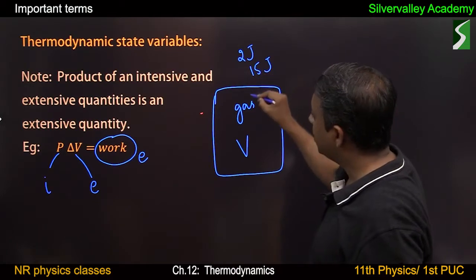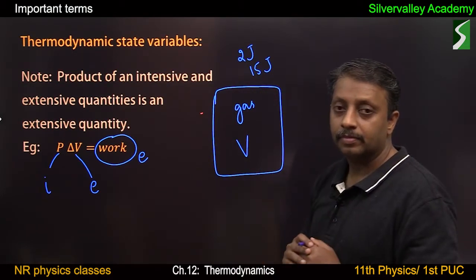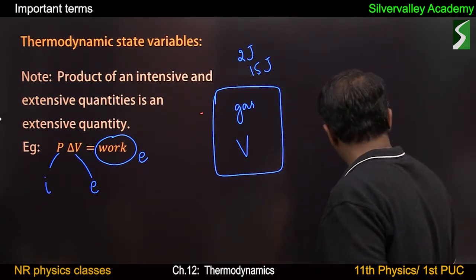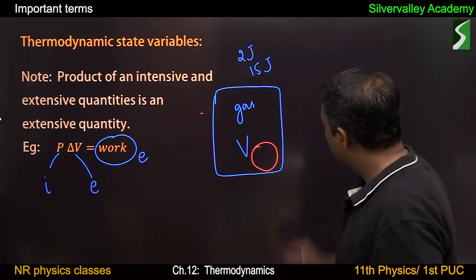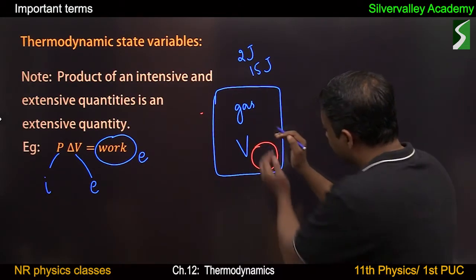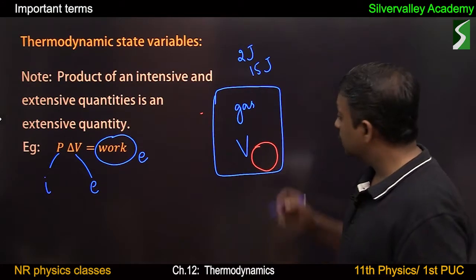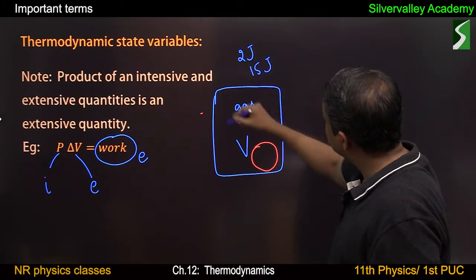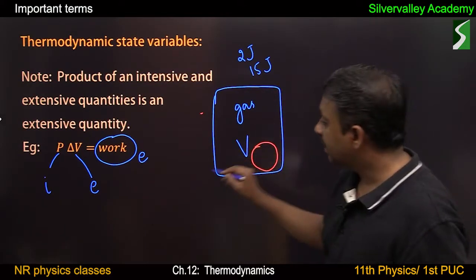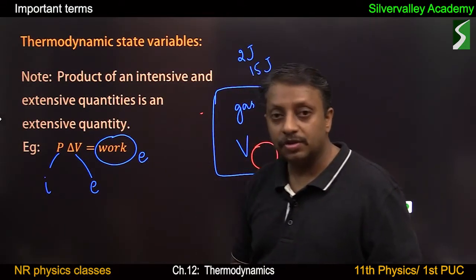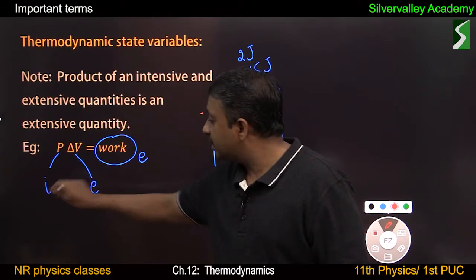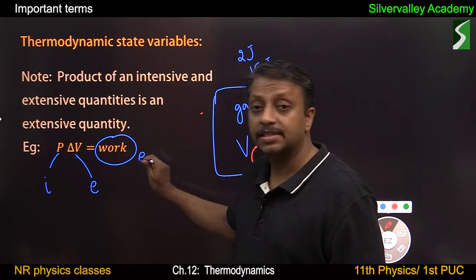See, work done depends on size. Consider this much portion: the work done to expand this portion of gas is 1 joule. So work done depends on the size of the system, which means it is an extensive variable. That is the meaning: the product of intensive and extensive is an extensive variable.